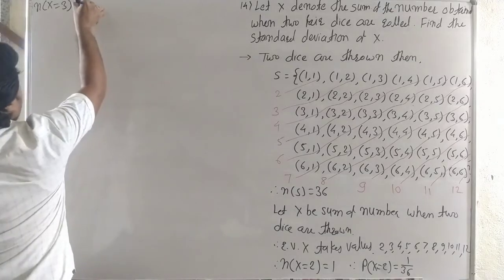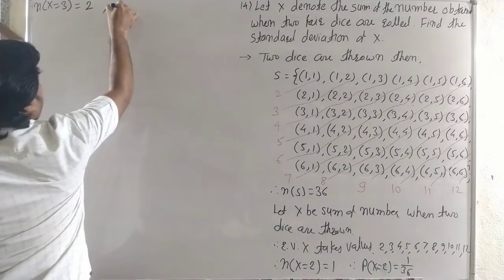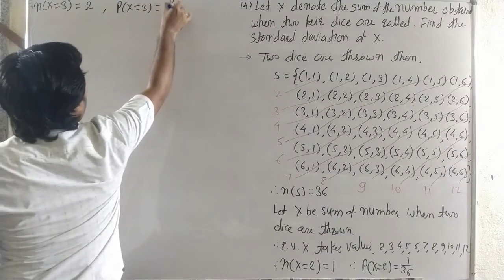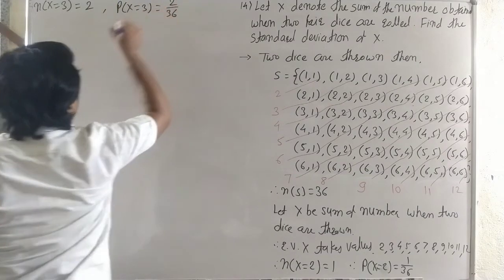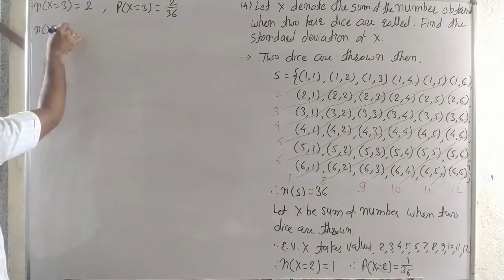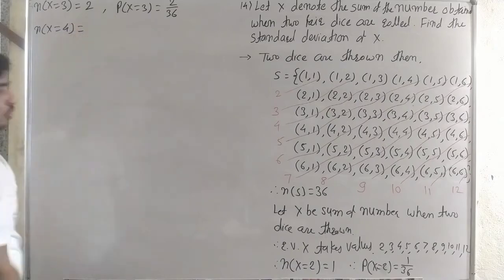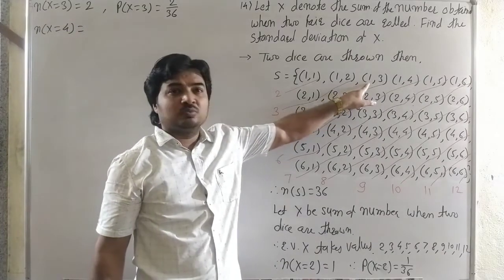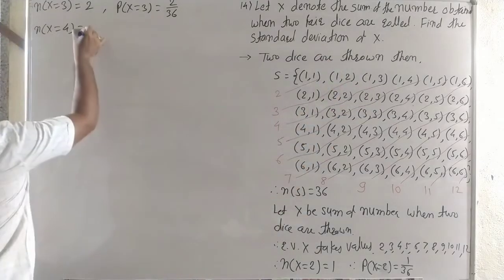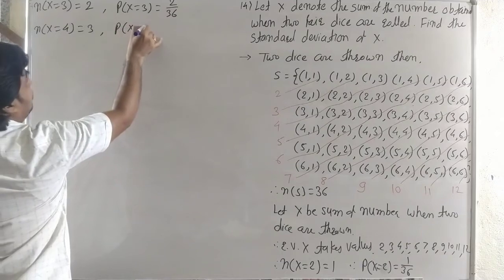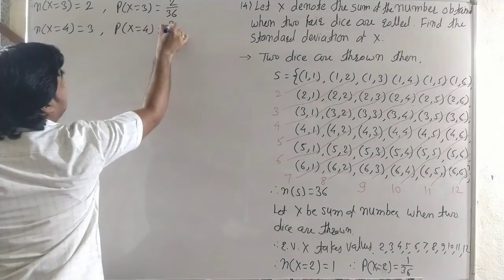Then there are two outcomes. Then probability of x is equal to 3 is 2 by 36. Then number of x is equal to 4. The sum is 4. Okay, sum 4 is (1, 3), (2, 2), (3, 1), 3 times. Then probability of x is equal to 4 is 3 by 36.